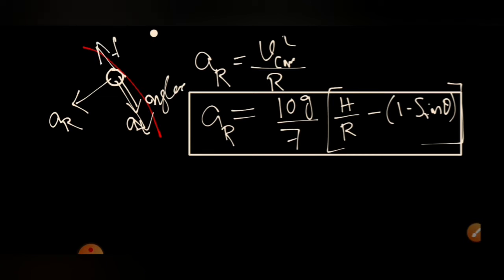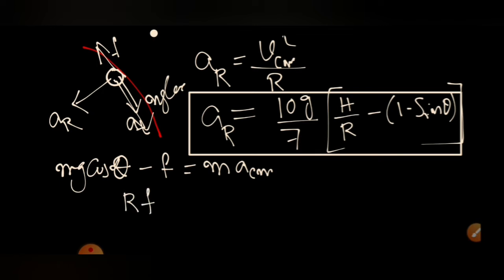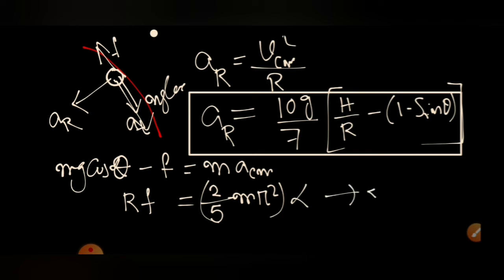We write the equation of motion: mg cos theta minus f is equal to m ACM. The torque equation: r f is equal to ICM into alpha, that is 2 by 5 m small r square into alpha. But I can substitute alpha as ACM by R because of pure rolling. So it becomes r into f.